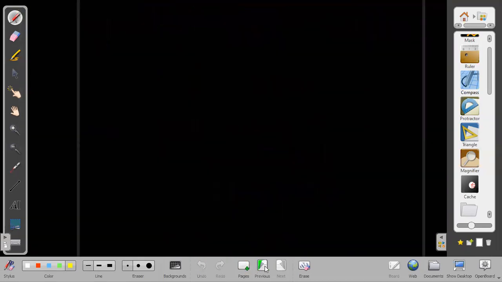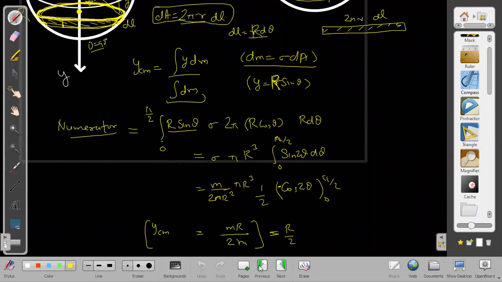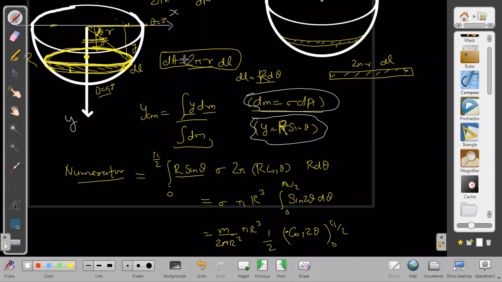Sir, I did not understand the numerator term. What is not understood in this? I am just putting the value of y and dm, nothing else, in the integration. I have already written y here, dm I have written here, dA also I wrote somewhere. I am just substituting the values. I have not done anything new in this. He is not understanding how to take the element.